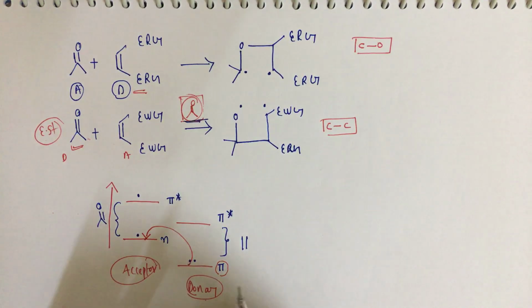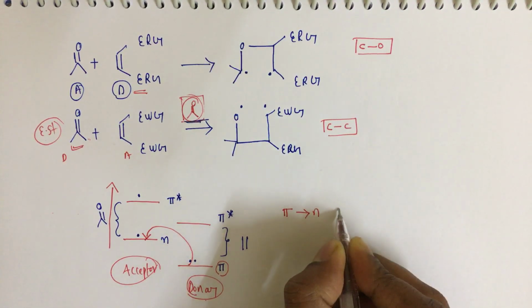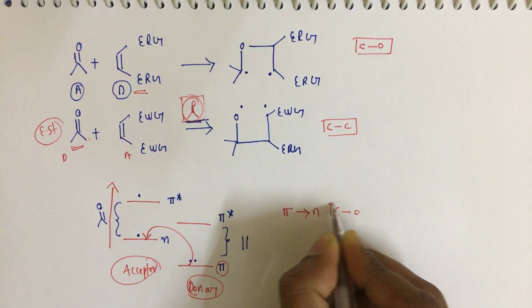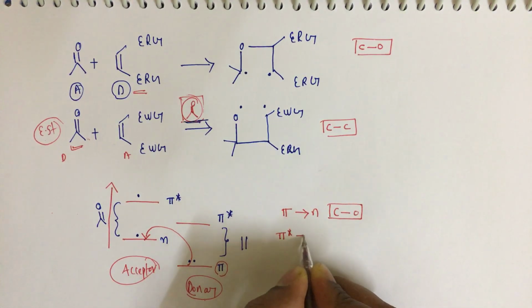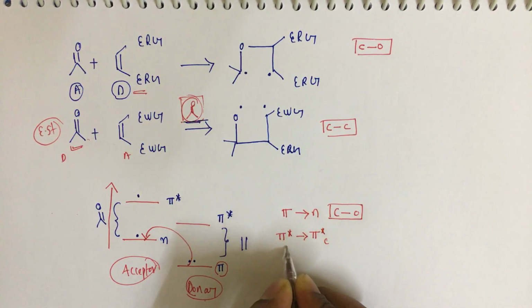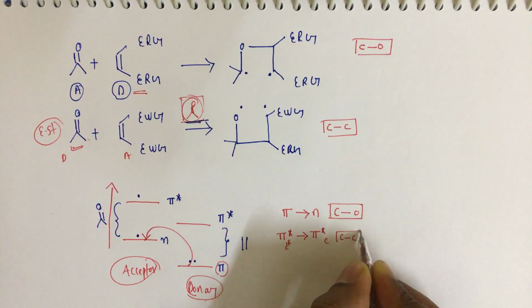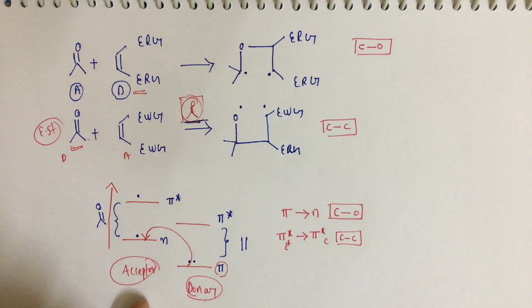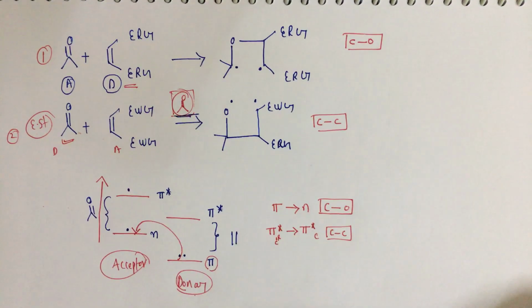If the electron is going from the pi orbital to the n orbital, then there is a formation of a CO bond. If the electrons are going from the pi star of the olefin to the pi star of the carbonyl, then CC bond formation takes place. Okay, so this is for the first reaction, and for the second reaction we'll see the MO diagram.